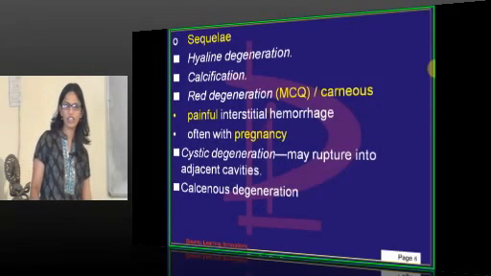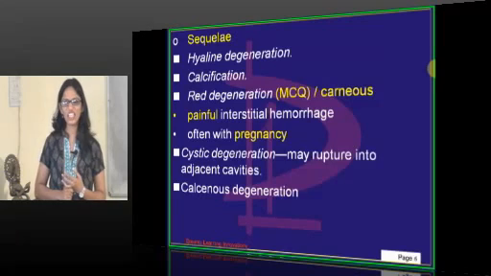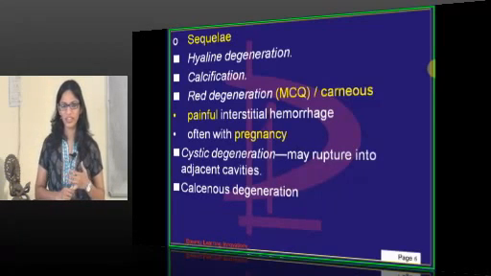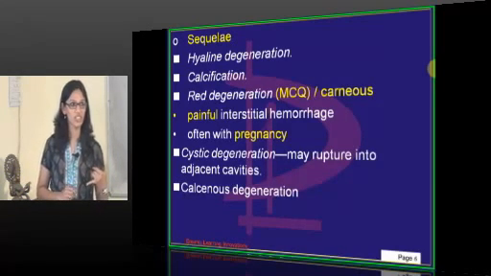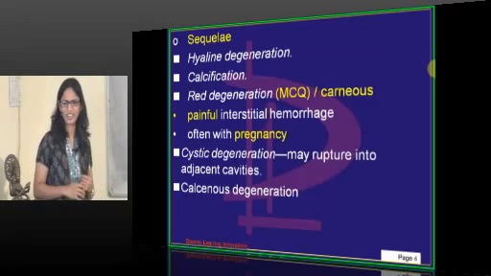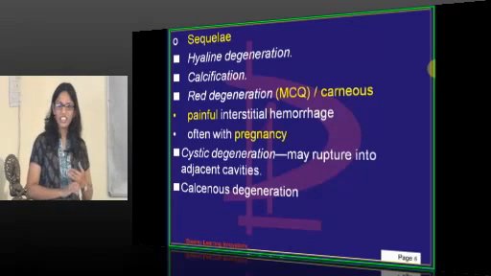What are the secondary changes which take place? Don't look at the slides now. What are the secondary changes? Common secondary change in fibroid? Come on. No one is there. You can speak loudly. Hyaline degeneration. The most common is hyaline degeneration. Everyone has read this in second year. Pathology, Robbins.